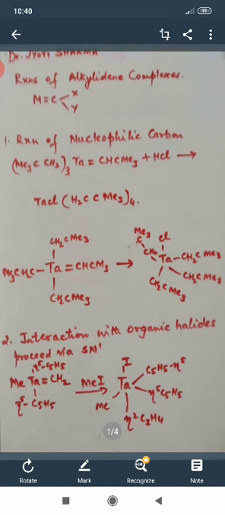So we get TaCl. Here below I have written the reaction where the molecule is opened: Ta double bond CHCMe3, with three CH2CMe3 groups.